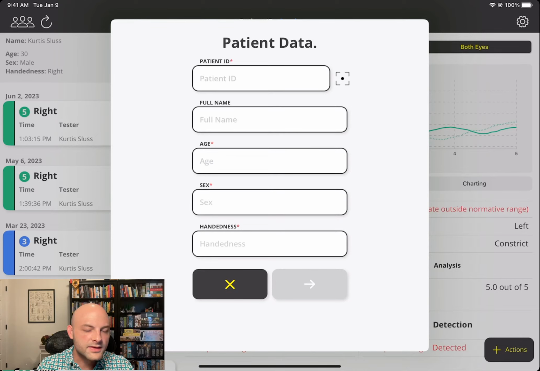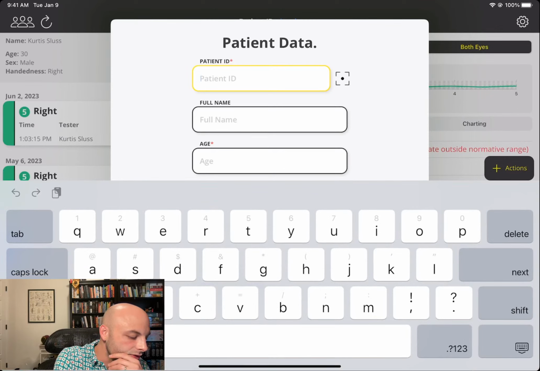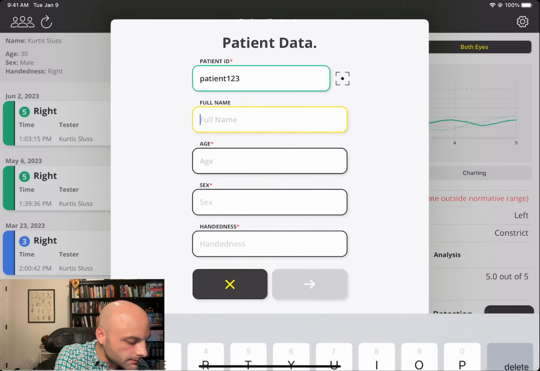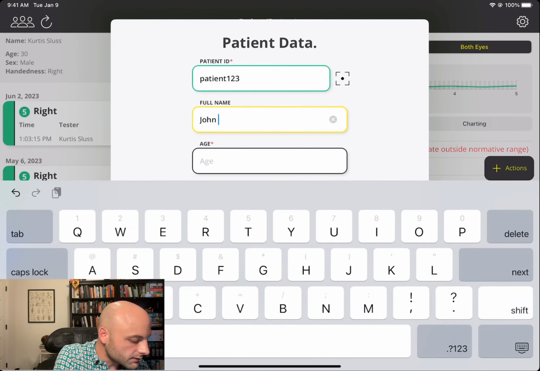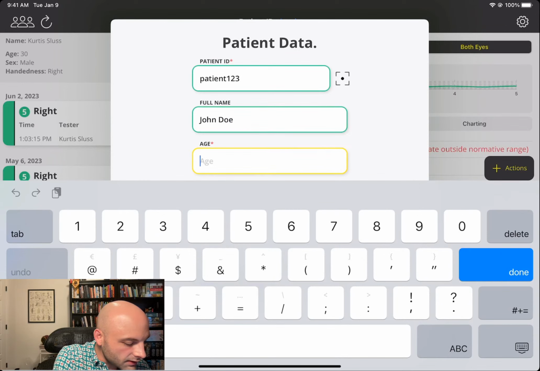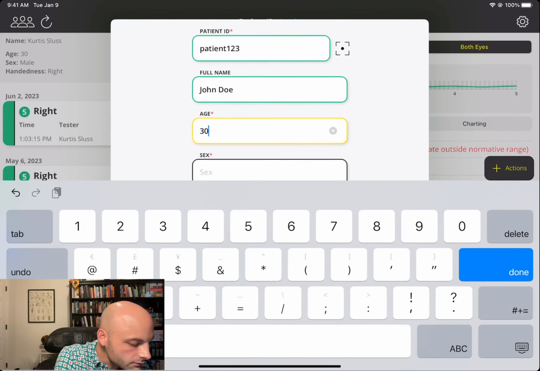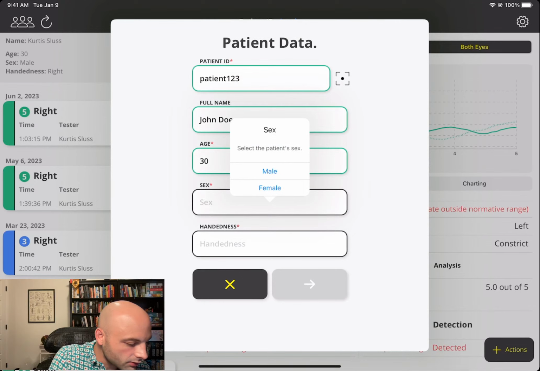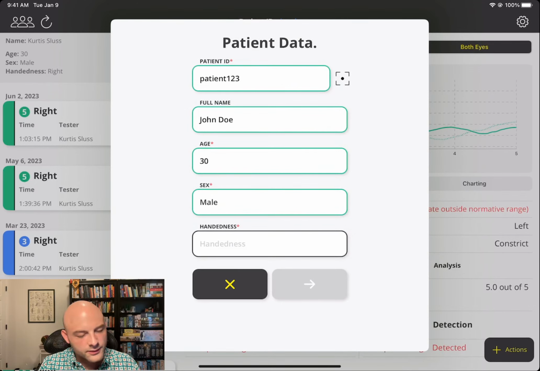It's something that you can do live with the patient, but you want to type in a unique patient ID. So we'll just say patient 123, and then we'll just say, just for sake of simplicity, John Doe, and then we'll say age 30, and then sex, male. We do gender control, even though there's very minor differences in the pupillary light reflex and the normative ranges. We do gender control for them, and we also age control, which is why age is important.